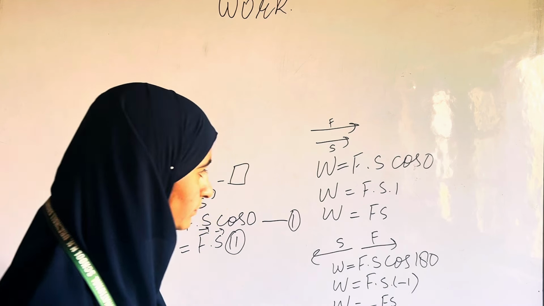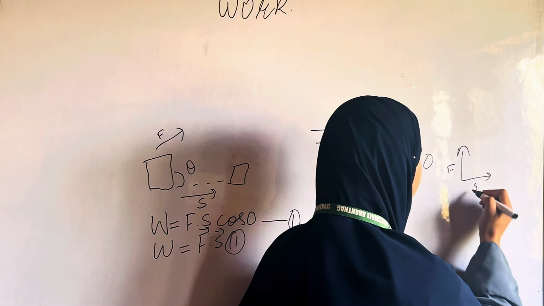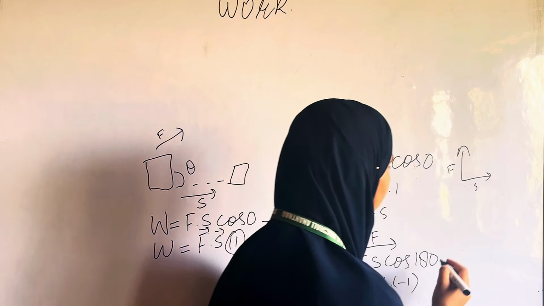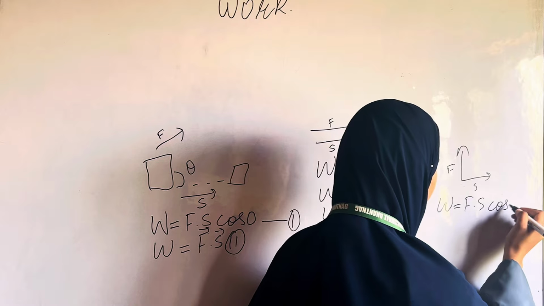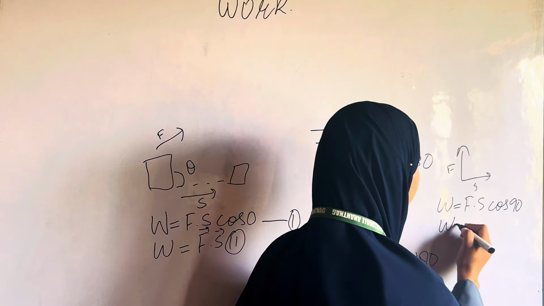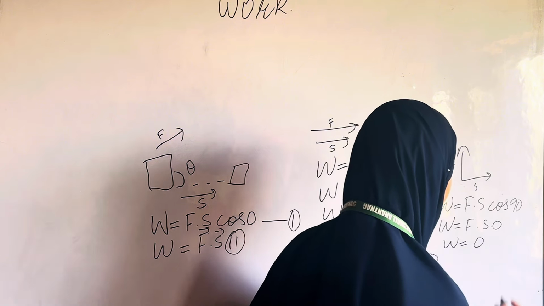Number 3. If F and S are perpendicular to each other, then theta is equal to 90 degrees and work is given as: work is equal to F into S into cos of 90. Work is equal to F into S into 0. Work is equal to 0.